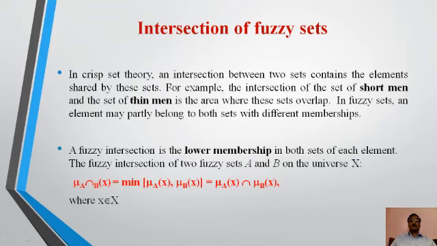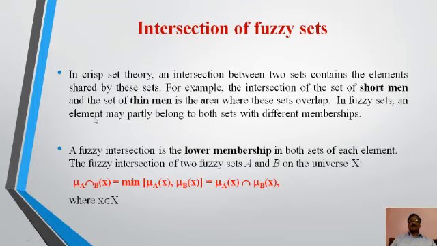In crisp set theory, an intersection between two sets contains the elements shared by these sets, as we know. For example, the intersection of short man and the set of thin man is the area where these sets overlap.